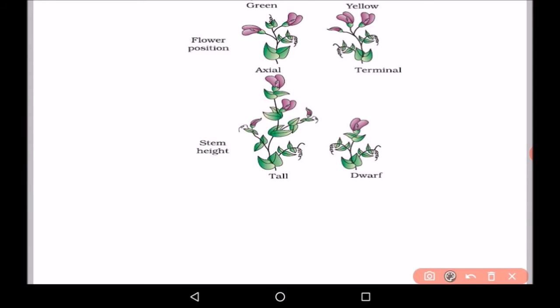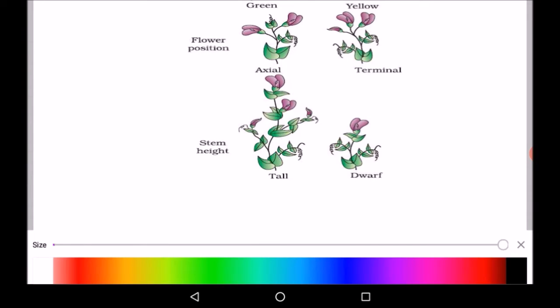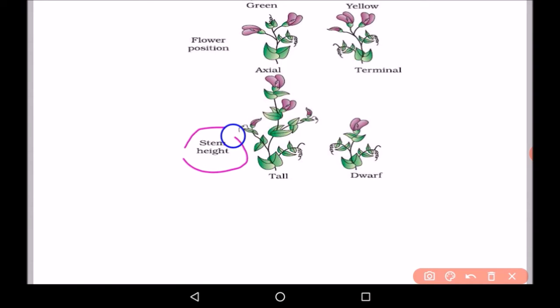And last character, which is very important, is the stem height. For stem height, he used two characters, that is one is tall and one is dwarf. So these are the 7 characters which were used by Mendel for his hybridization experiments.